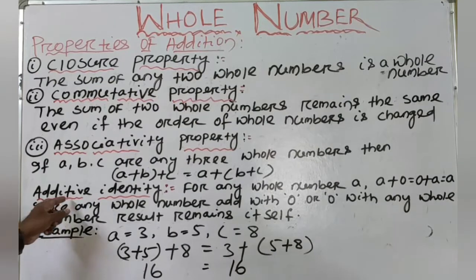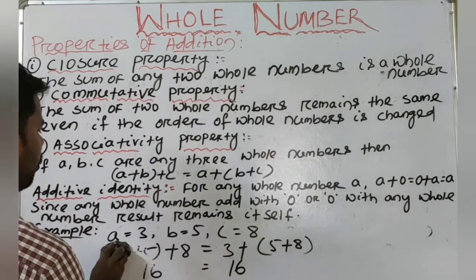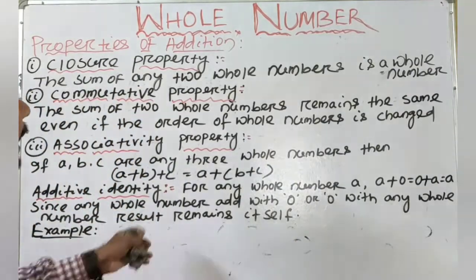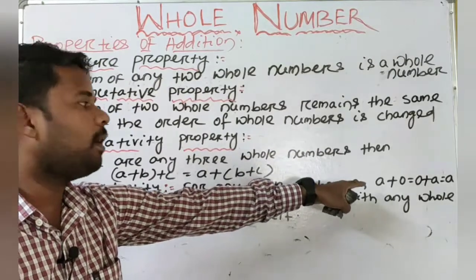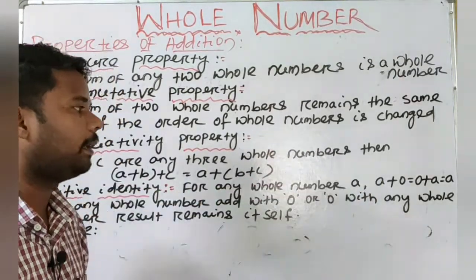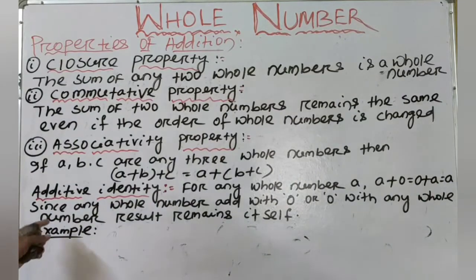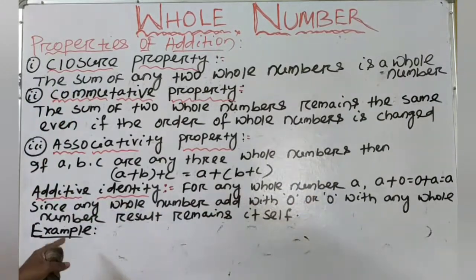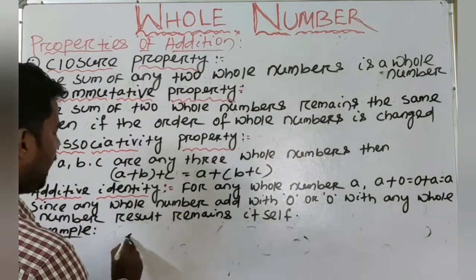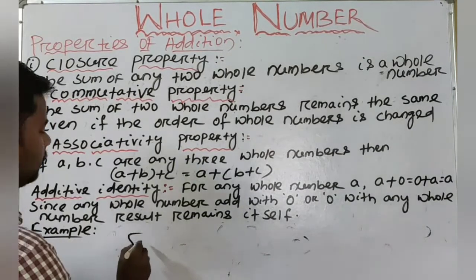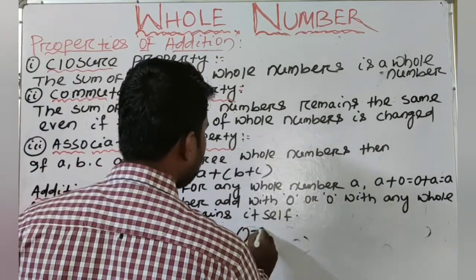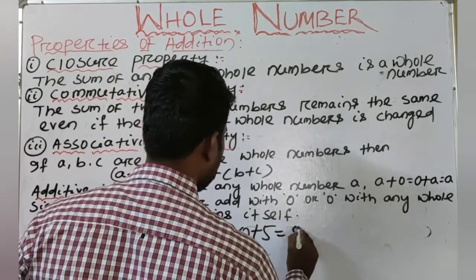Next we will know the additive identity of whole numbers. For any whole number A, A plus 0 is equal to 0 plus A is equal to A. Since any whole number added with 0, or 0 added with any whole number, the result remains itself. Suppose we take 5 and add 0, it is equal to 5, or 0 plus 5 is equal to 5.